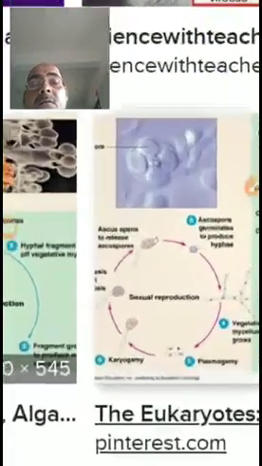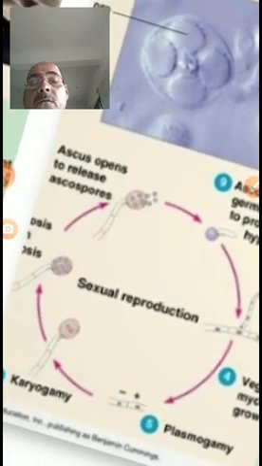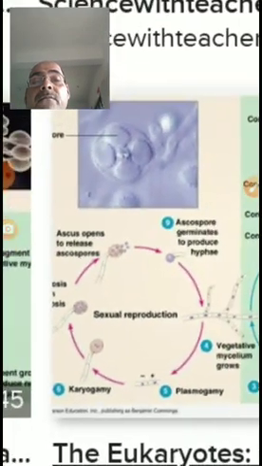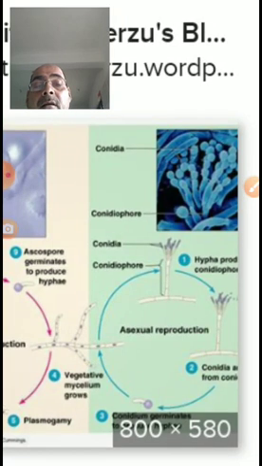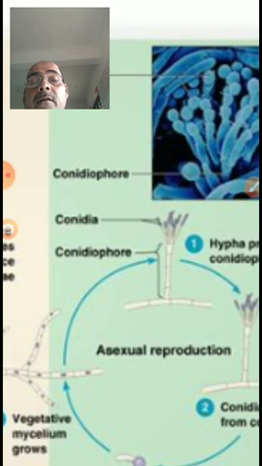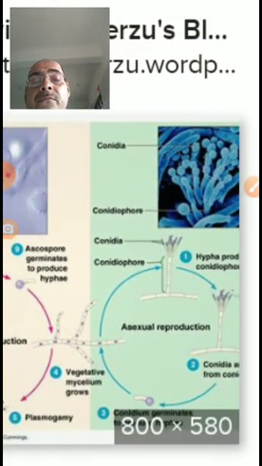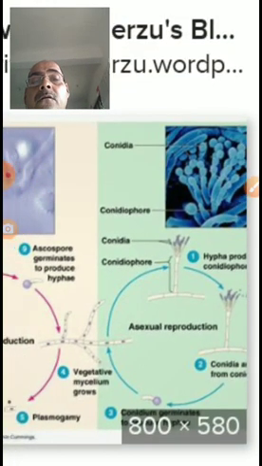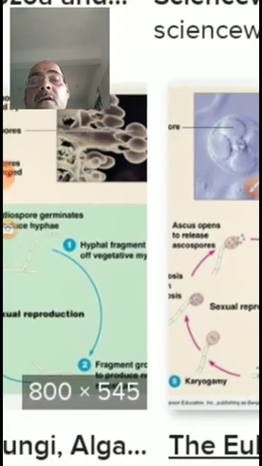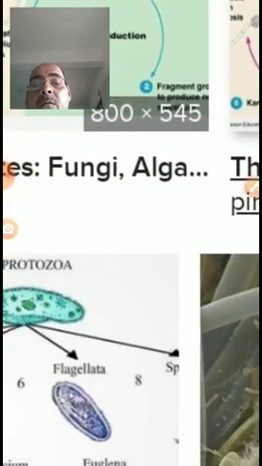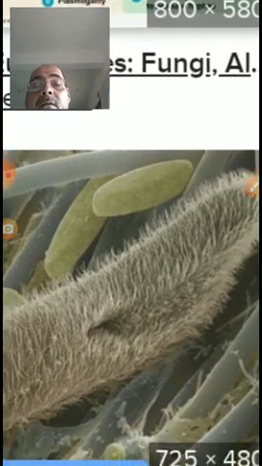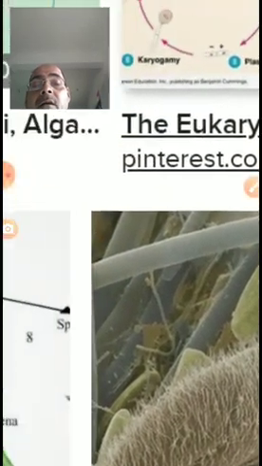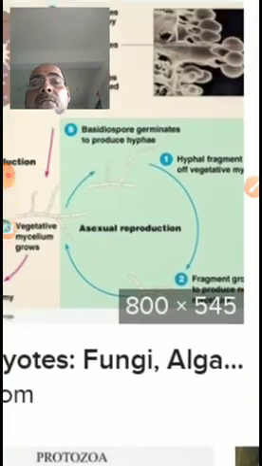This visual will explain the sexual reproduction in some protozoans and asexual reproduction in some protozoans, as well as in fungi. So this visual gives you information about the different modes of reproduction in different types of microorganisms like fungi and protozoans.